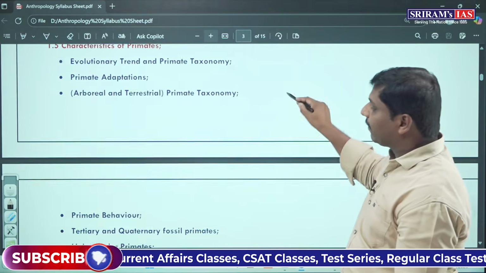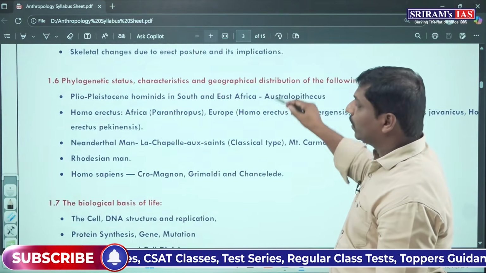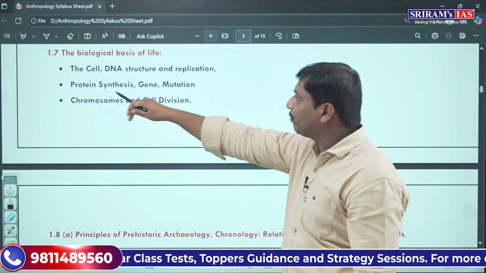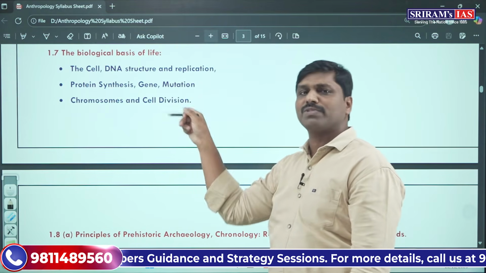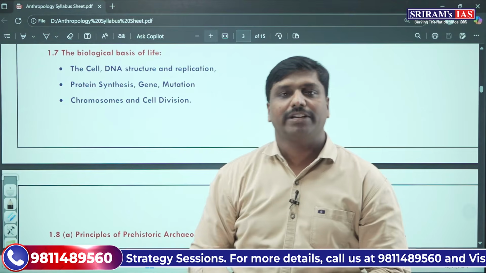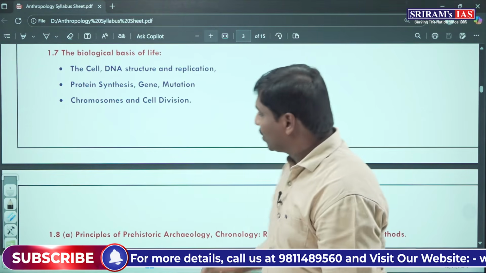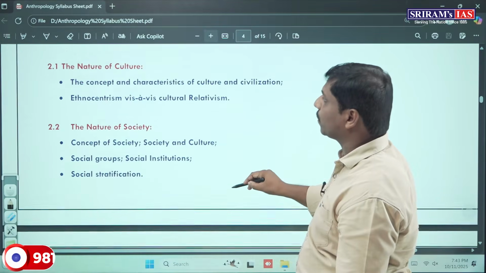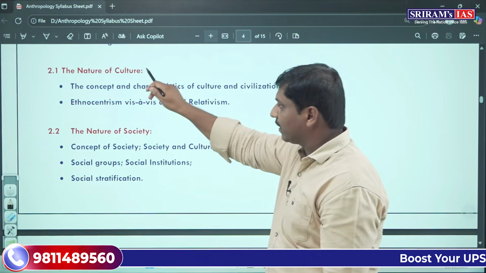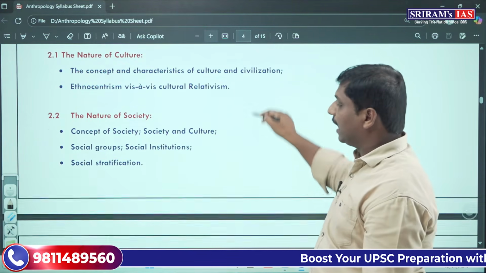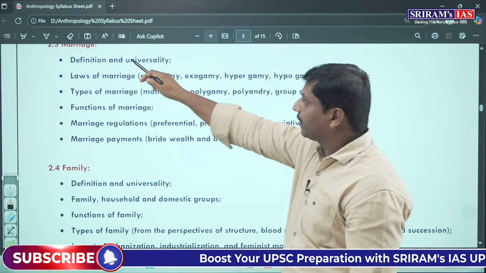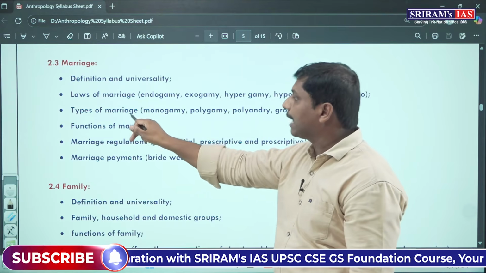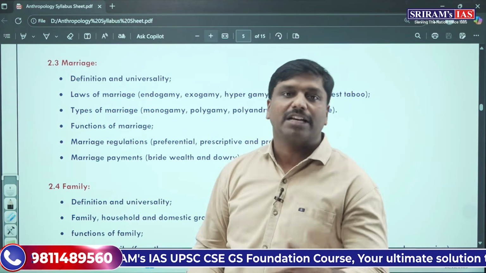In a similar fashion, we'll also study the biological basis of life: cell, DNA, protein synthesis, genes, chromosomes, and cell division. All such aspects are related to physical anthropology. Next, in socio-cultural anthropology, you can see nature of culture, nature of society, and then marriage: definition, laws of marriage, types, functions, and marriage regulations.